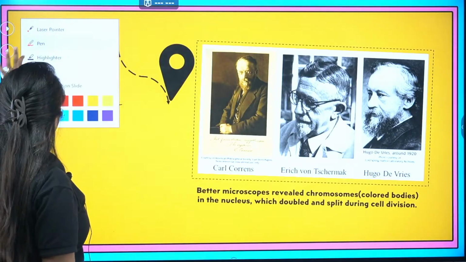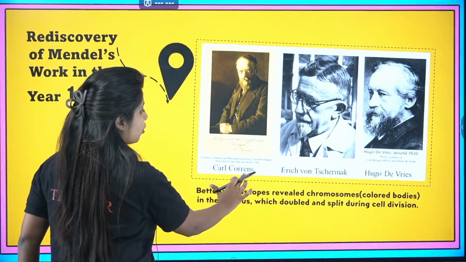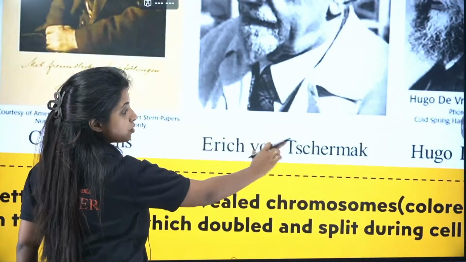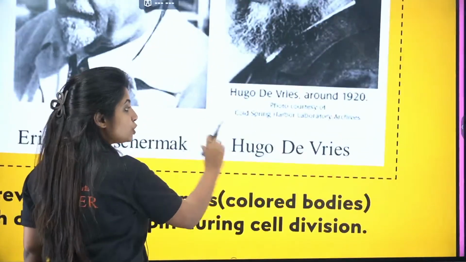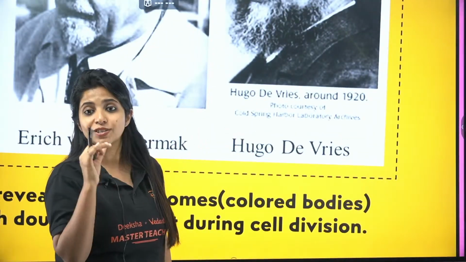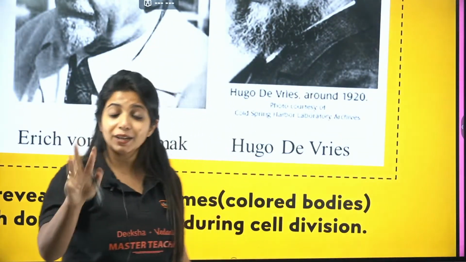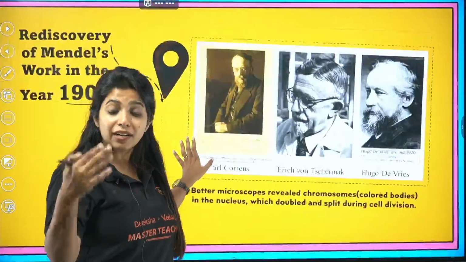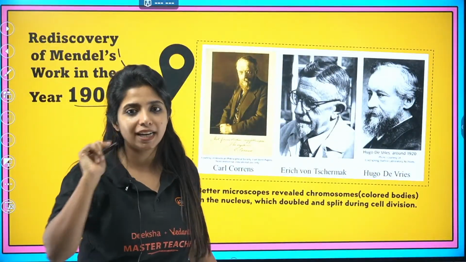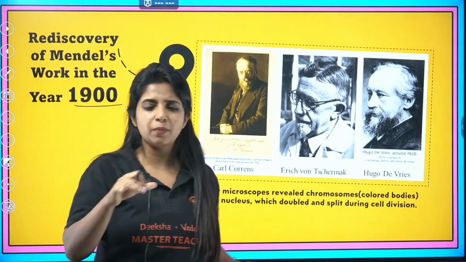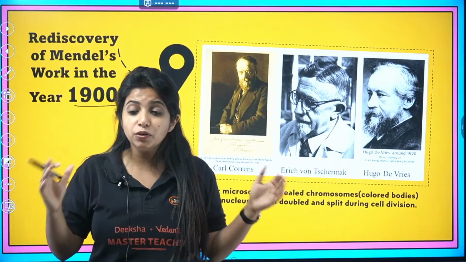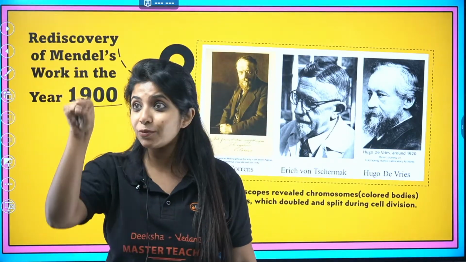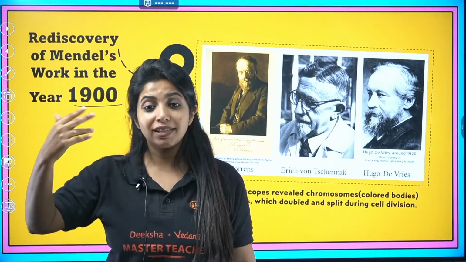So there were 3 people. One was Correns, the other one was Erich von Tschermak, and the last one was Hugo de Vries. Correns, Tschermak as well as de Vries, three of them came and rediscovered Mendel's work in the year 1900. Now at this particular point of time, the microscope was there. People were able to go within the nucleus and see chromosomes, colored bodies and things like that.